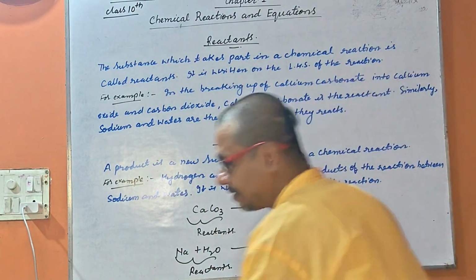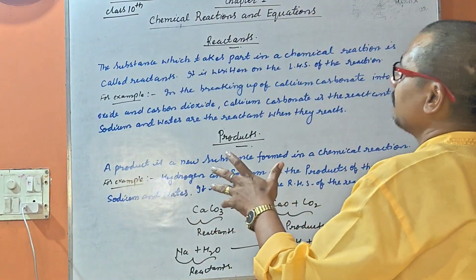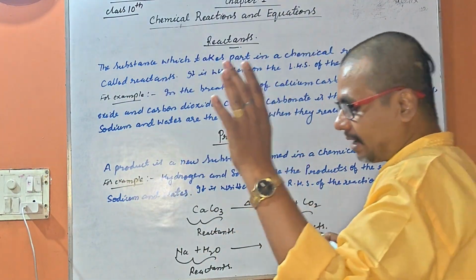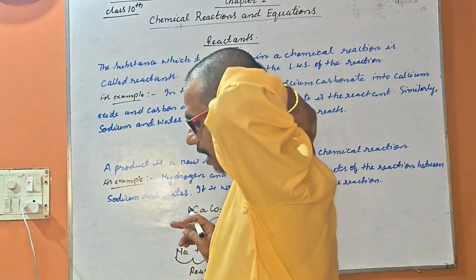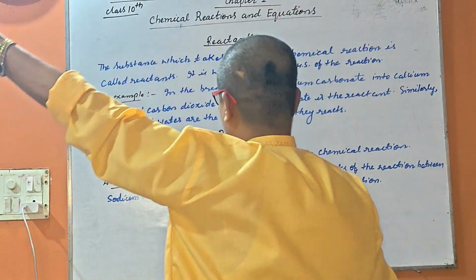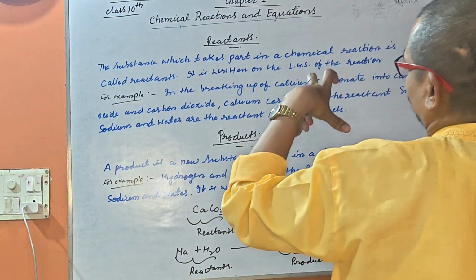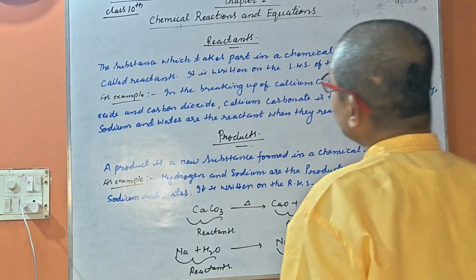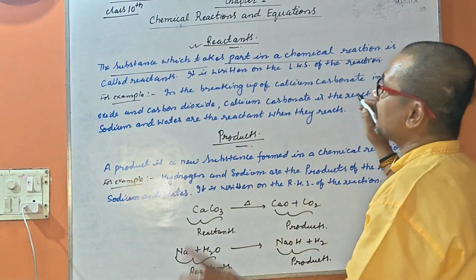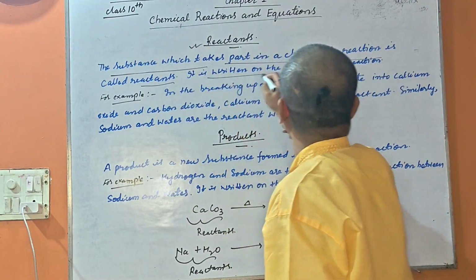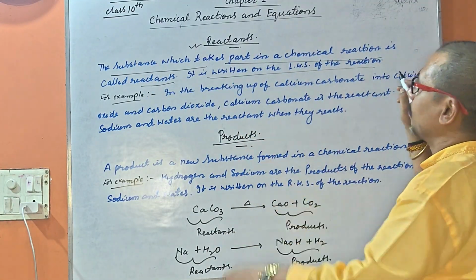So let us understand these things in a simple manner. Chemical reaction is the process in which a substance or substances undergo change to produce a new substance. The substance which takes part in a chemical reaction is called a reactant. It is written on the left hand side of the reaction.